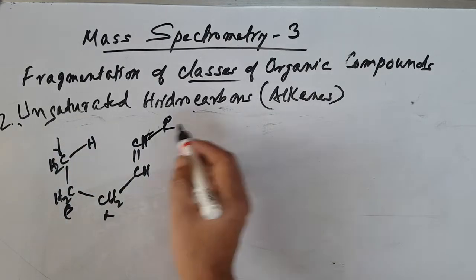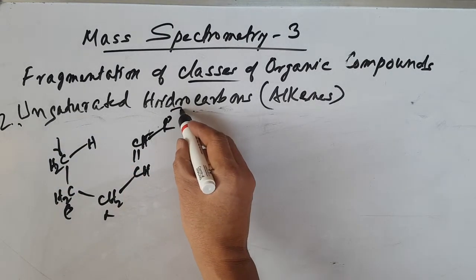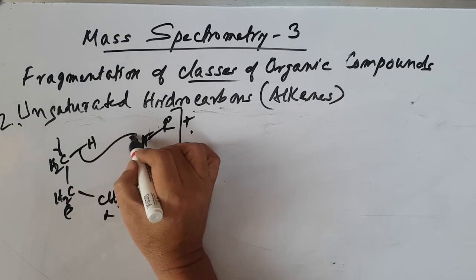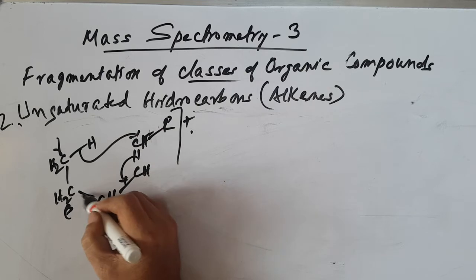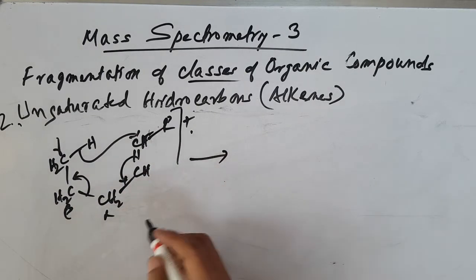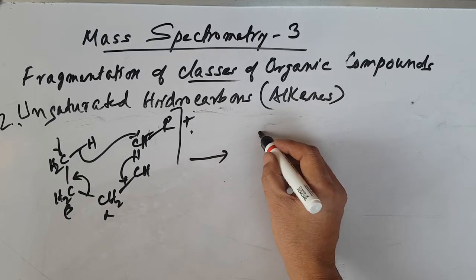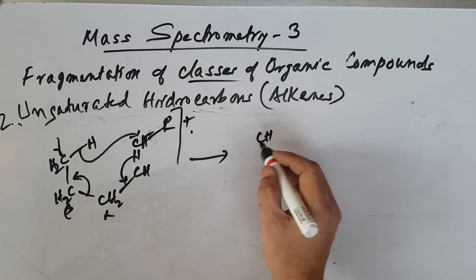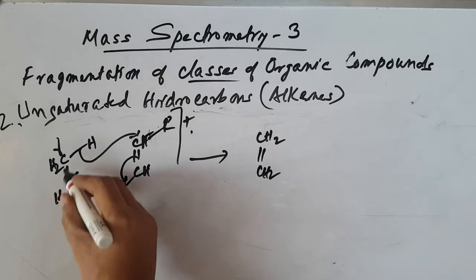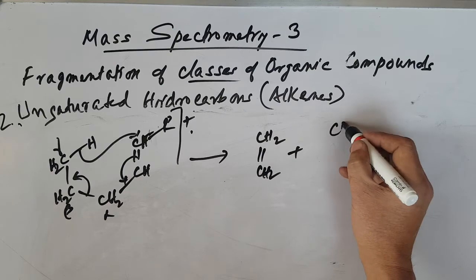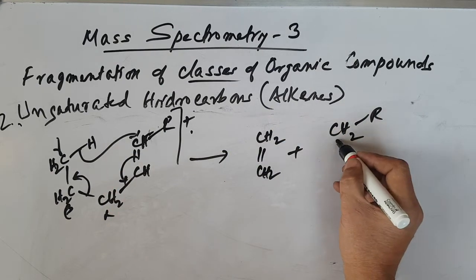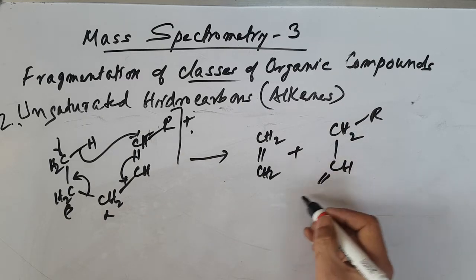After bombardment with high energy electrons, you get a molecular ion, then transfer of a hydrogen atom takes place, and cleavage of the alpha beta bond takes place. So in this case McLafferty rearrangement takes place. Here CH2 double bond CH2, CH double bond CH2 plus CHR, then the hydrogen comes to CH2 and CH double bond CH2.